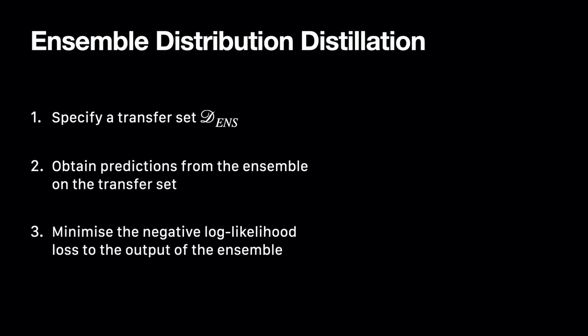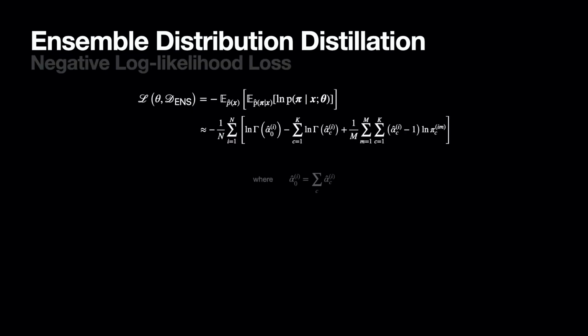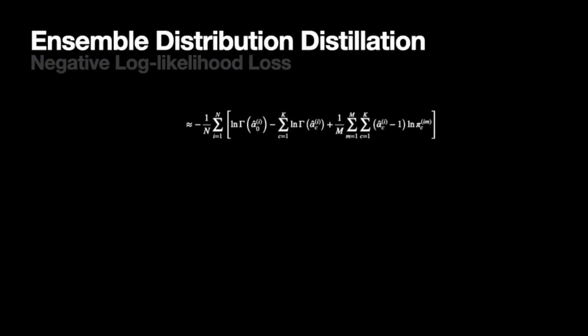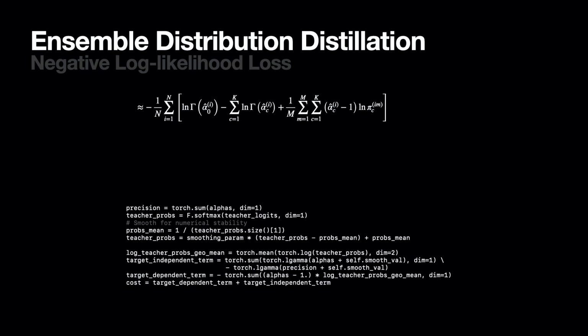Given this dataset, then train the prior network by minimizing the negative log likelihood. In other words, we optimize the parameters of the prior network to maximize the probability of the ensemble predictions being drawn from the Dirichlet. For a Dirichlet distribution, the formula for the log likelihood looks like this, and it will be implemented somewhat like this. This is really all you fundamentally need to know to distill an ensemble into a prior network.